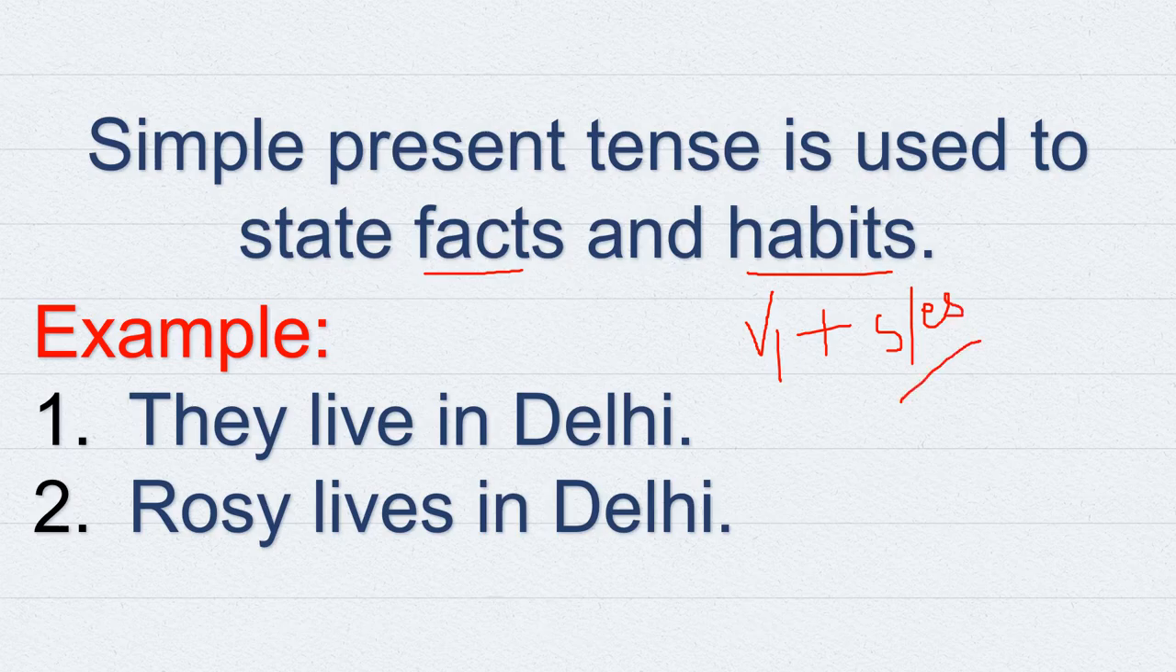We always use s or es when the subject is singular. If the subject is plural, then we will not add any s or es with the verb first form. See with the help of an example, they live in Delhi. Now they is a plural subject. So that's why I have not added any s or es with the verb first form. And if you see the second example, Rosie lives in Delhi. Now Rosie is a singular subject. That's why I have added s with the verb first form, that is live. Okay.